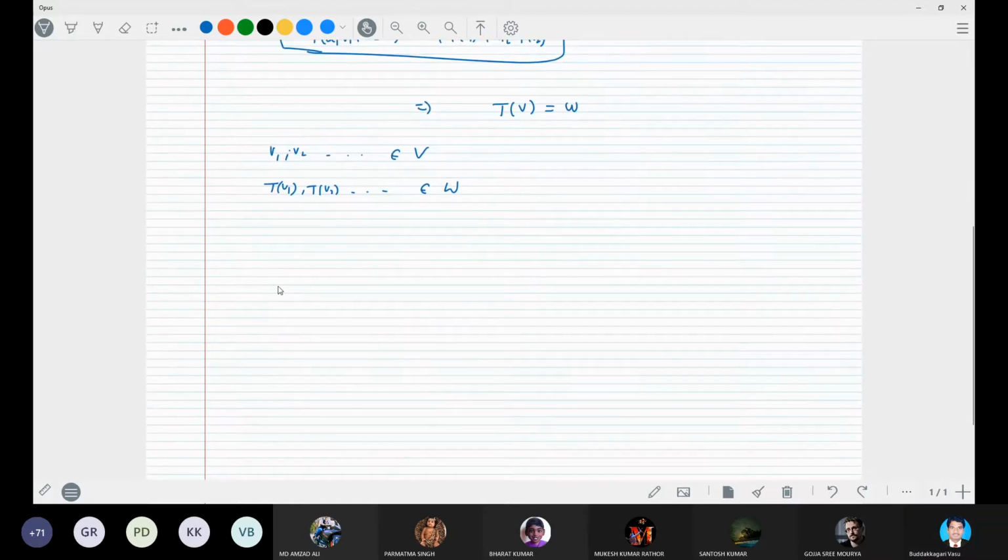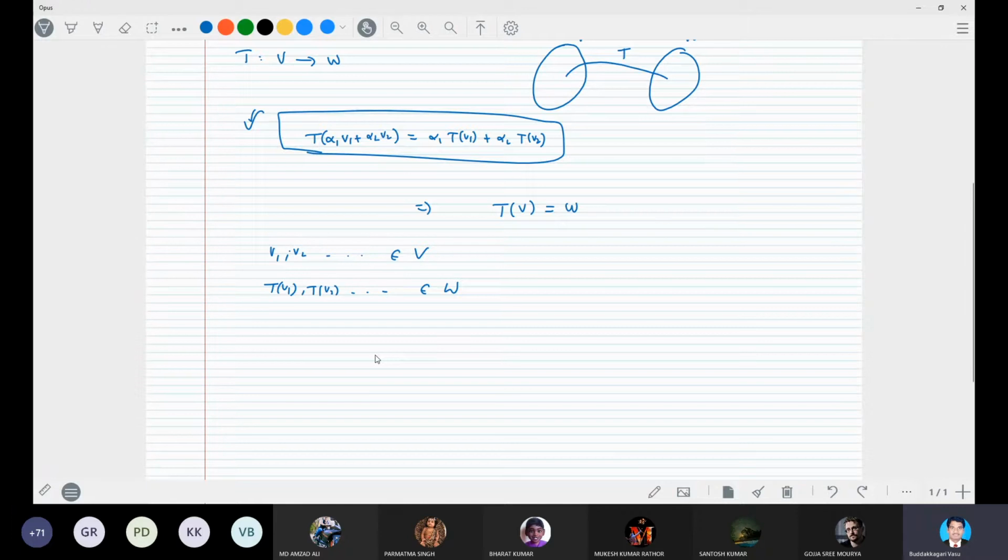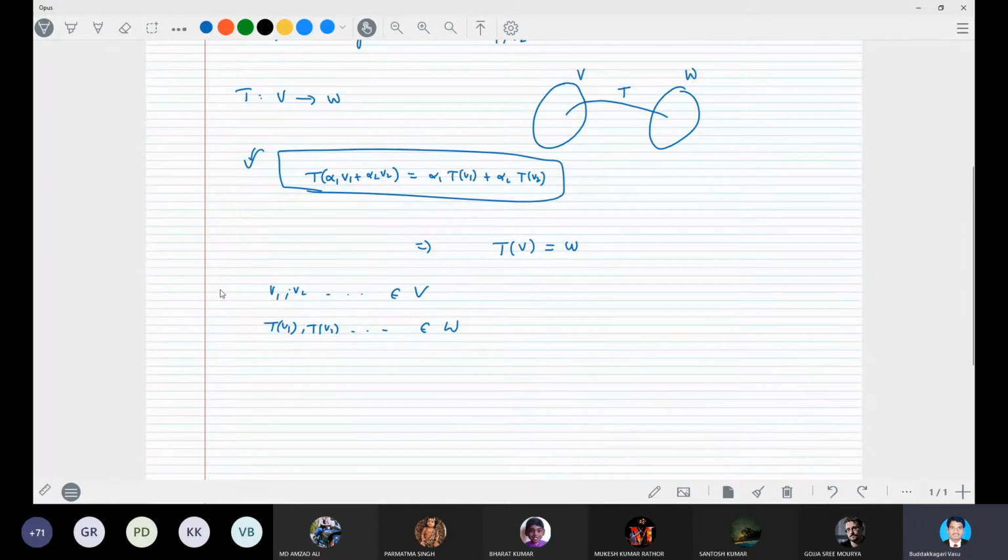As well as V1 plus V2, because it is a vector space. Then V1 plus V2, alpha times V, all these elements belong to capital V. T of V1, T of V2, all of them belong to W, right?